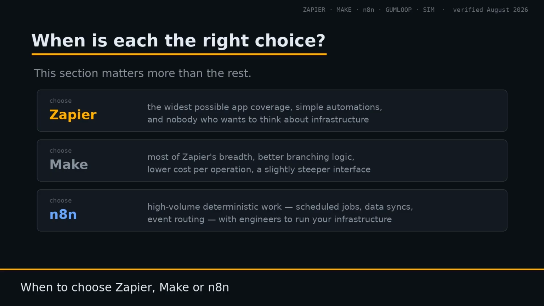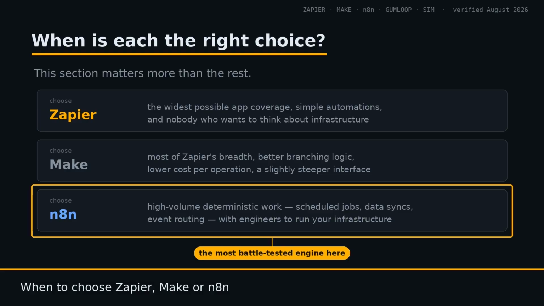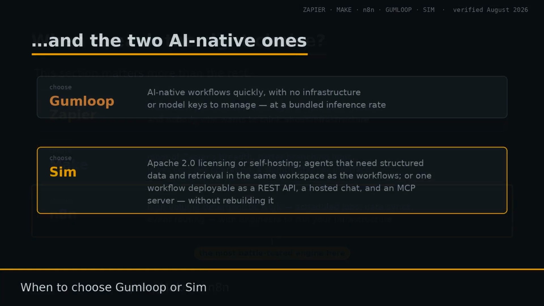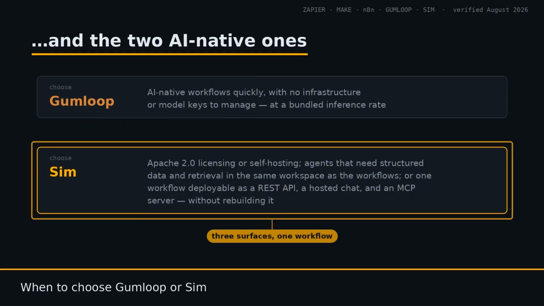Choose n8n when you need high-volume deterministic automation, scheduled jobs, data syncs, and routing. Your logic is mostly JavaScript or Python, and you have engineers who will operate your own infrastructure. Its execution engine is the most battle-tested of the 5. Choose Gumloop when you want AI-native workflows quickly, don't want to manage infrastructure or model keys, and are willing to pay a bundled rate for inference.